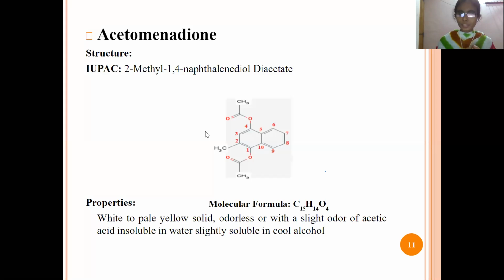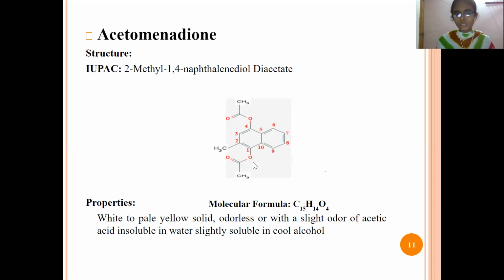So next drug is acetomenadione, and this is the structure of acetomenadione. And if you see the IUPAC name, that is 2-methyl 1,4 naphthalene diol diacetate. See here, this is the structure of the naphthalene. Two benzene rings are attached, means it is the naphthalene, right? So for this naphthalene, in the second position, this methyl is attached. And in the first and the fourth position, two oxygens are there.